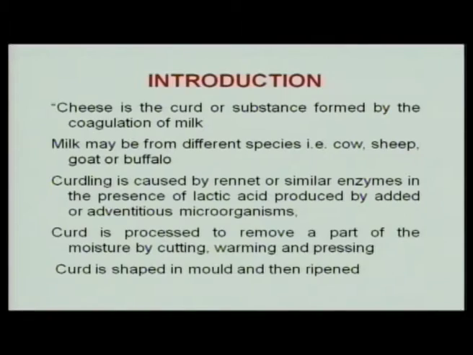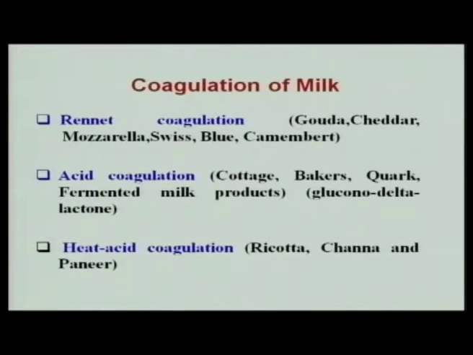Curd is processed to remove a part of the moisture by cutting, warming and pressing. Salting also plays a role in expulsion of whey and in the inhibition of microorganisms. Curd is finally shaped in a mold and then further ripened.